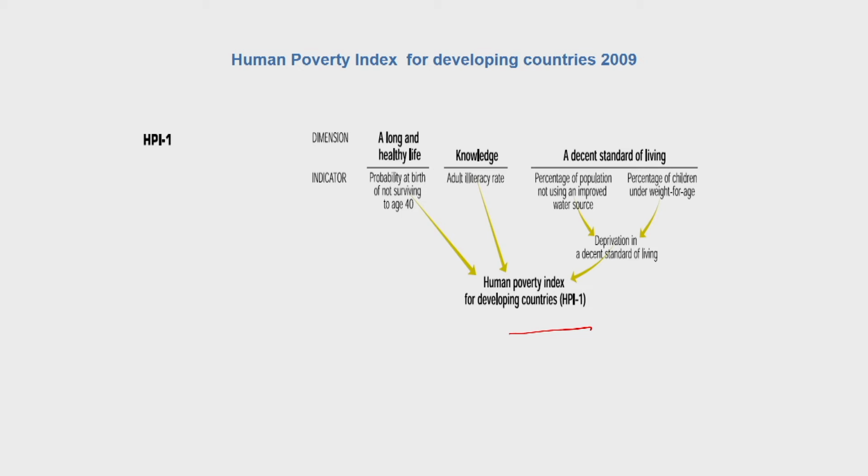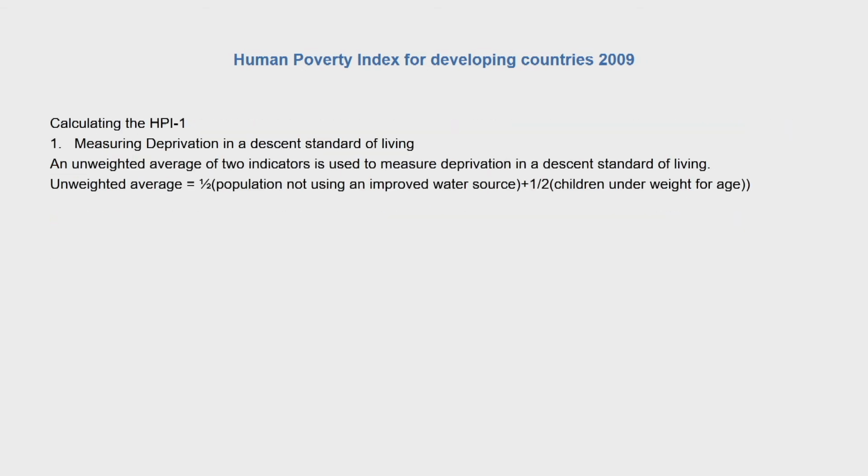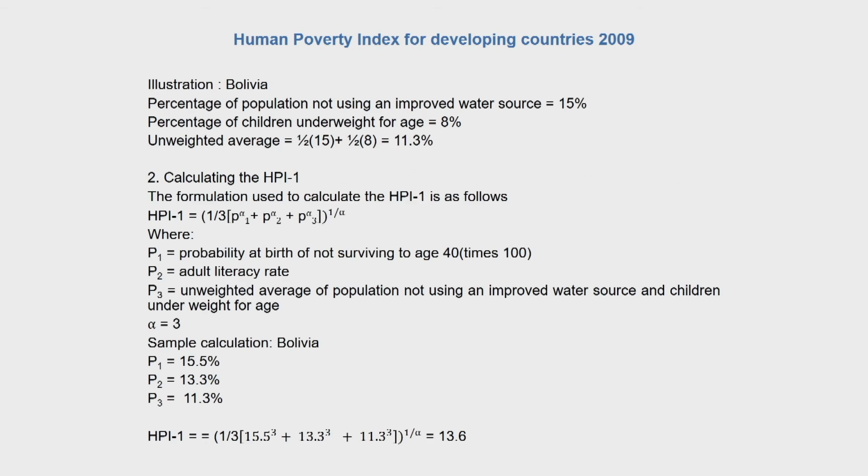Since we by now are very comfortable, or I would like to assume so, with understanding the different dimensions and indicators here, we can just move on to an illustration of the HPI 1. The illustration here that I have considered is that of Bolivia. If you look at the indicators here, the percentage of population not using an improved water source is 15%, and percentage of children underweight is 8%. An unweighted average is taken of this indicator here.